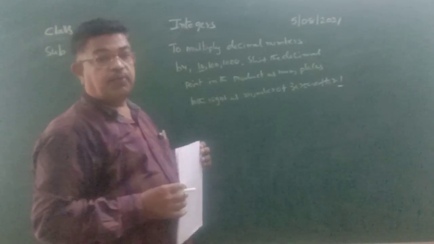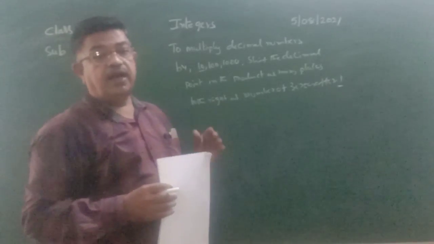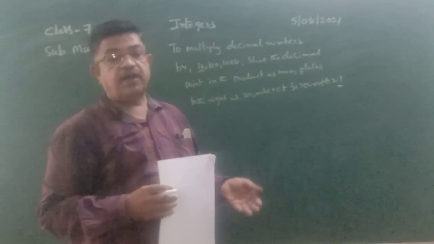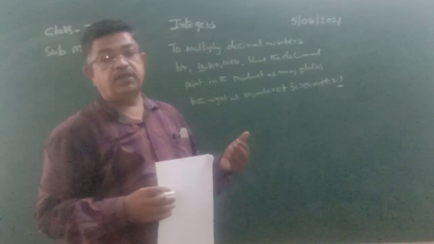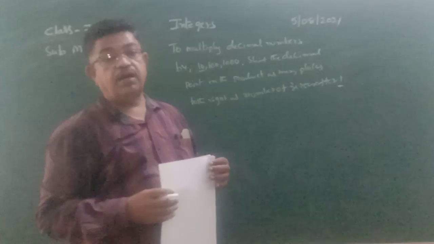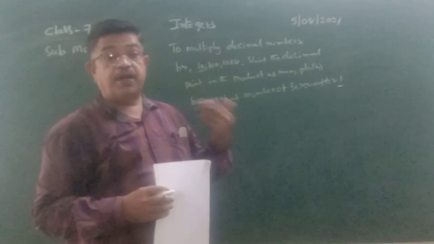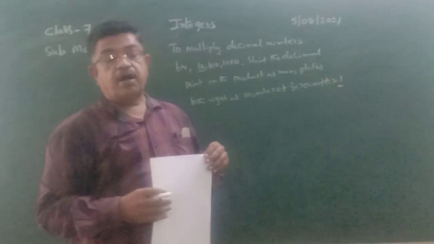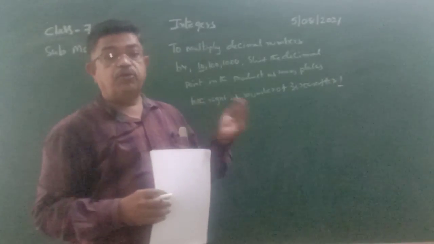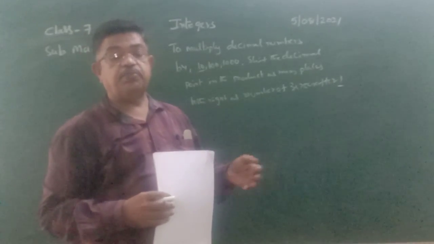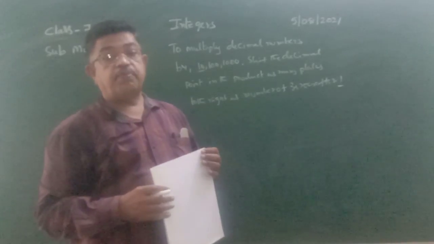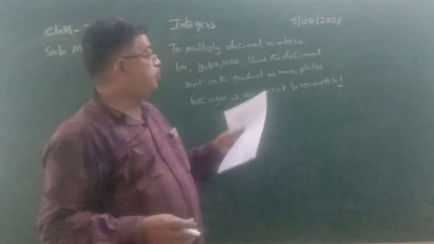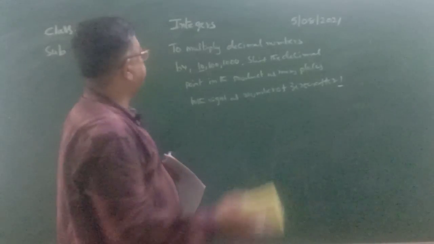When you multiply a decimal number by 10 or multiples of 10, like 100, 1000, 10,000, lakh, the point moves 1 place, 2 places, 3 places, depending on the number of zeros after 1. Very important rule you have to remember.